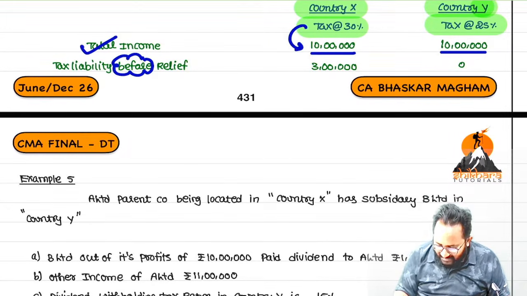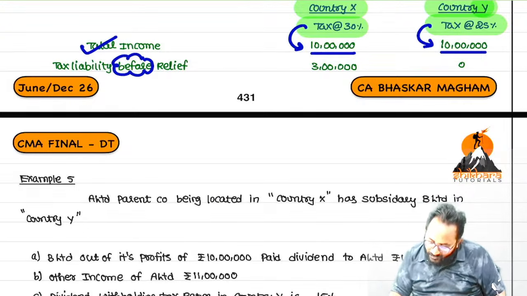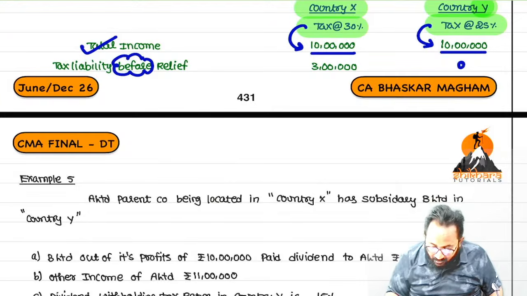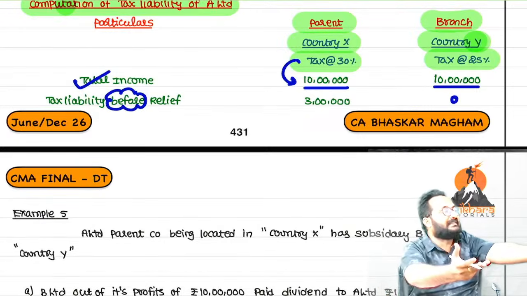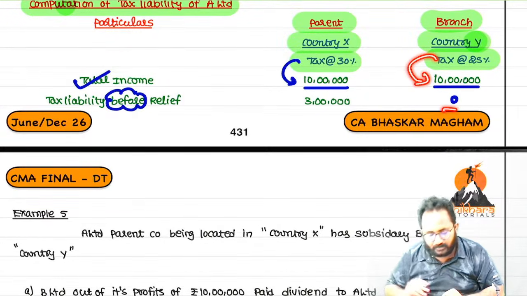Simply apply these tax rates and tell me. Here you have to pick 0. Why? We are not collecting any tax because this company operated in the SEZ area. If it operated in a non-SEZ area, what would the tax liability be? 25%, that is 2,50,000.